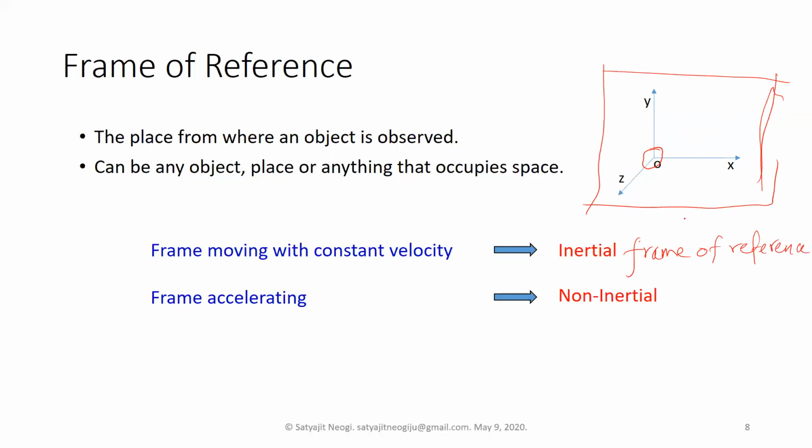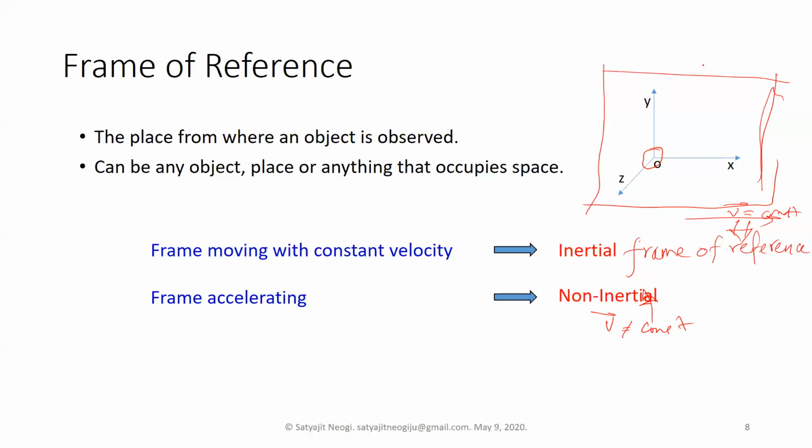If the velocity of that frame is not constant, so if either magnitude or direction or both change, then the frame of reference is called a non-inertial frame of reference.